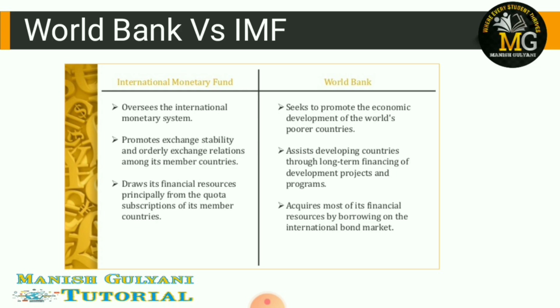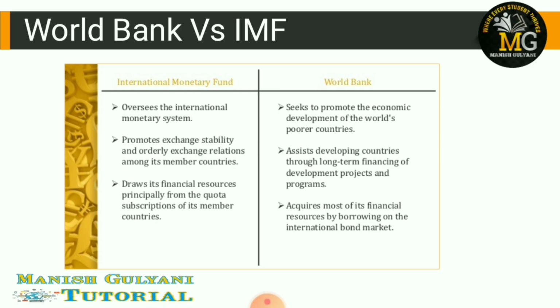Suppose India wants a loan for establishing a stadium, and for that purpose India needs loan. Then World Bank will not provide loan, because the main purpose of World Bank is to remove poverty. By building a well built stadium, you can't remove poverty of your country. For this purpose IMF will provide loan to country. Clear? So that's the basic difference between World Bank and IMF.